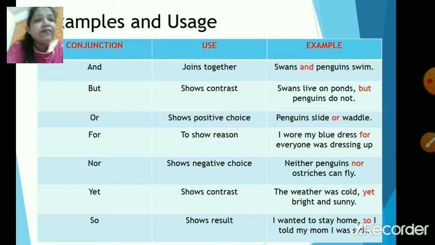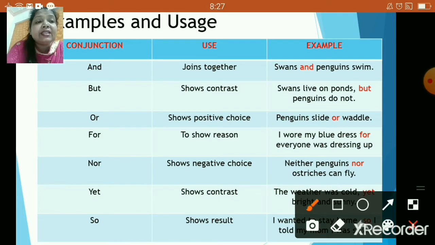Now, let us start the first one. The first word is and. So, when are we supposed to use and, children? Yes, when we want to join certain things together. So, now you can check with this example.